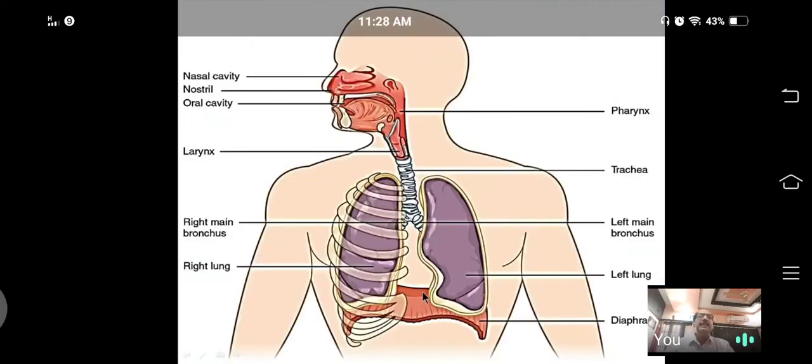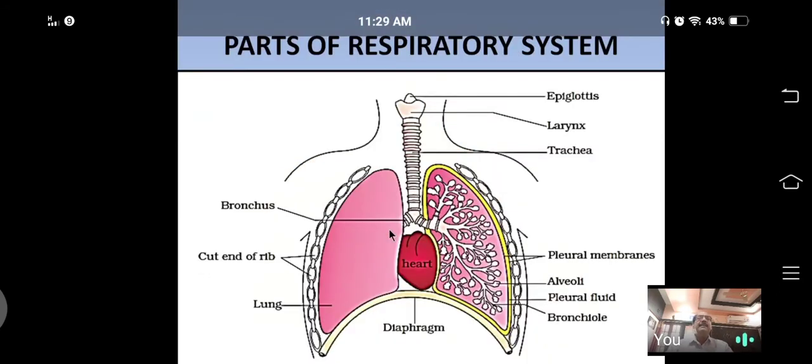Next, this slide shows the ribs. See, here there are 12 pairs of ribs. Of them, 7 pairs are true ribs, 3 pairs are false ribs, and the last 2 pairs are floating ribs. In total, 12 pairs of ribs protect the lungs. This is the diagram. It is there in your textbook.